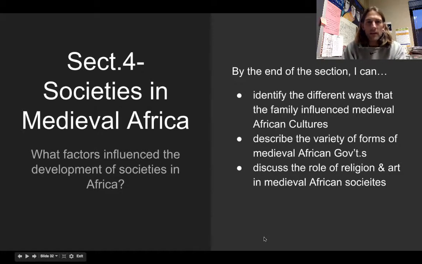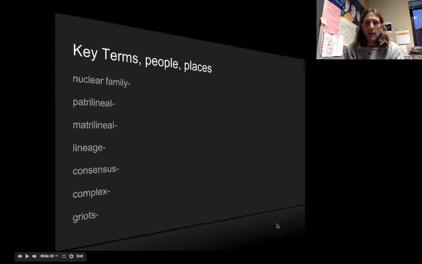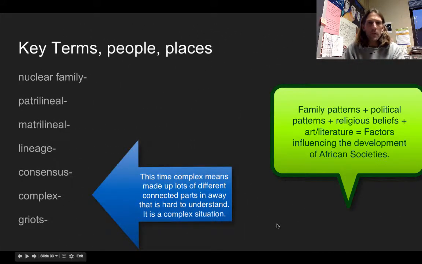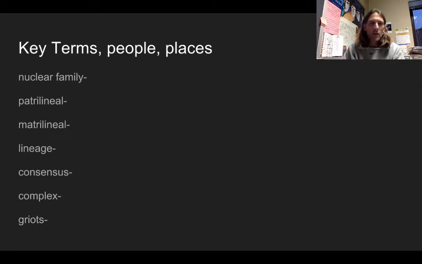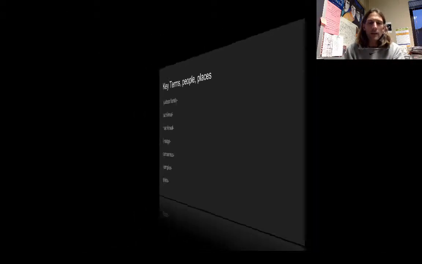Section 4, Societies in Medieval Africa. What factors influence the development of societies in Africa? By the end of the section, identify different ways family influenced medieval African cultures, the variety of forms of medieval African governments, and the role religion and art played in medieval African societies. So key terms, people, places: nuclear family, patrilineal, matrilineal, lineage, consensus, complex, we see that word again, and griots.